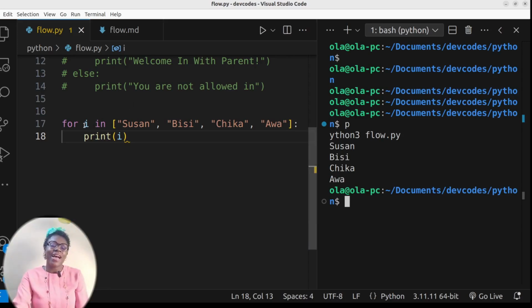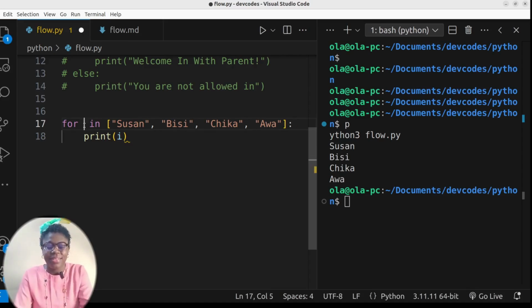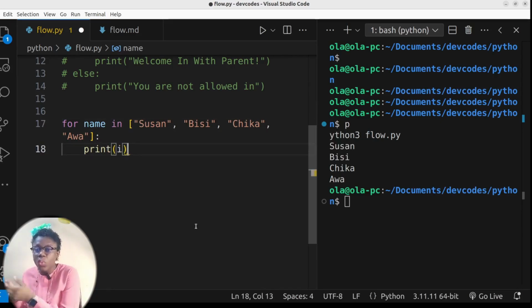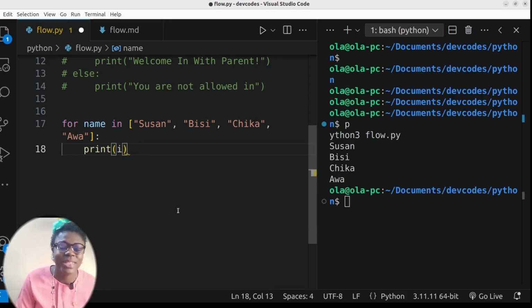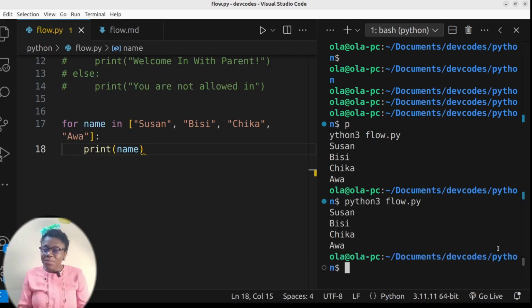Normally, instead of using i here, since we are looping through a list of names, it's better to just use for name in the list of names, so that you know what you are looping through. What you are looping through is a list of names. So it's better to clarify what your variable is doing. So I have name. I'm storing those items in the list inside the variable called name. It gives me the same thing. So your for loop usually knows when it's going to end. As soon as the items in the container are exhausted, that's the end of the for loop.